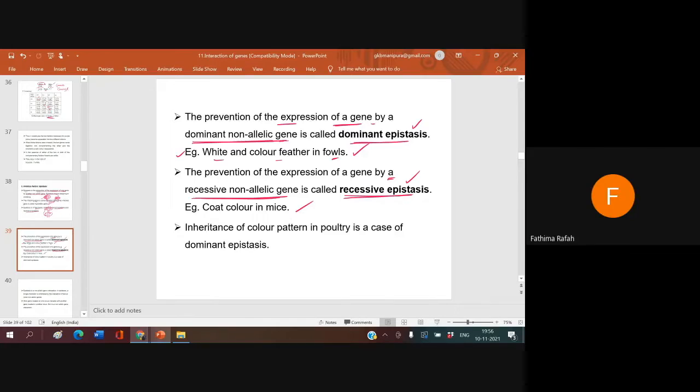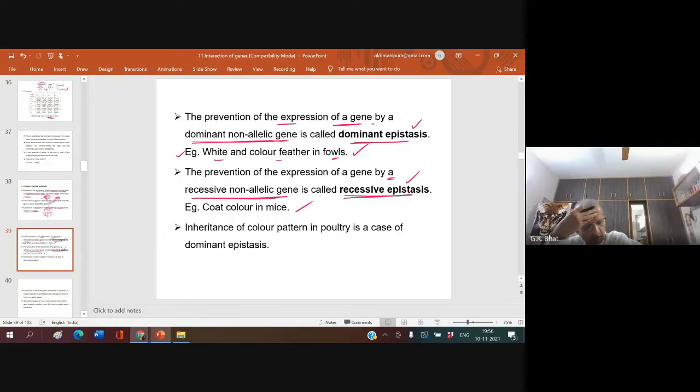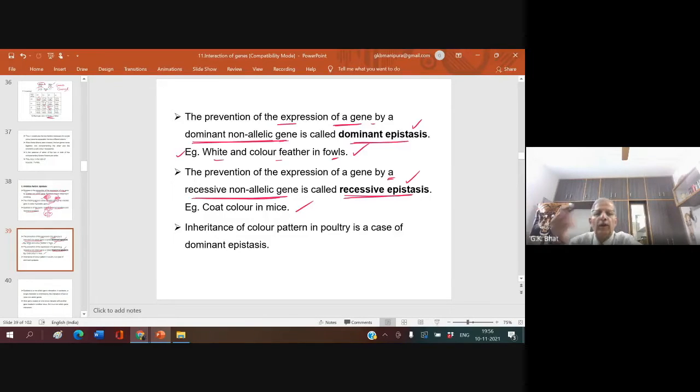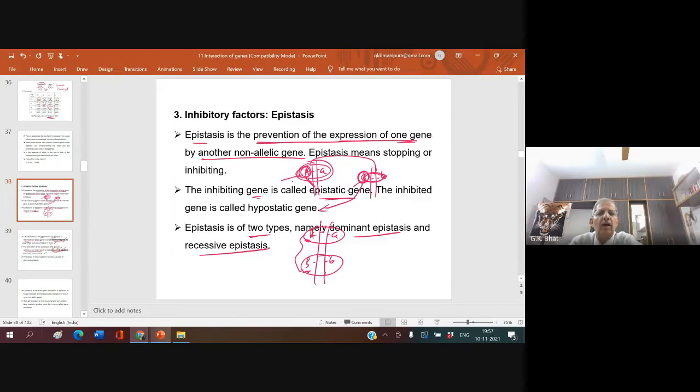What is recessive epistasis? When an epistatic gene is in a recessive condition, it is recessive epistasis. When an epistatic gene is in a dominant condition, it is called dominant epistasis. What is epistasis? Epistasis is the inhibition or prevention of the expression of one gene by another gene.